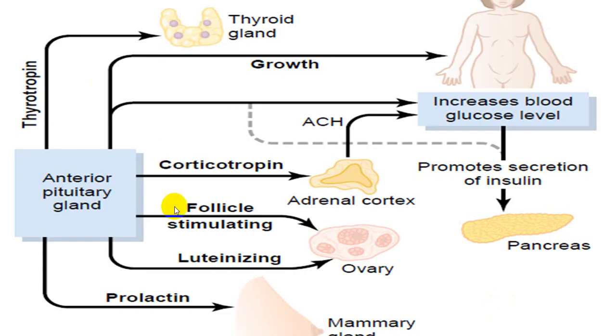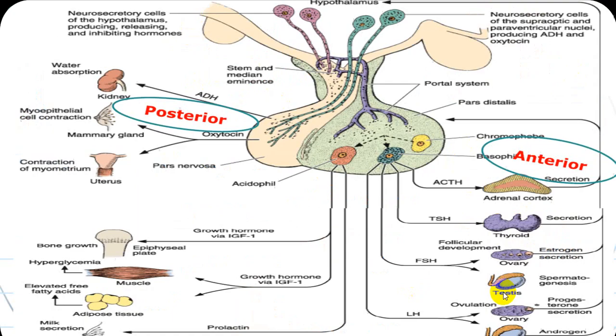Now this particular hormone is secreted from the anterior pituitary gland, the pars distalis, by alpha cells, or eosinophilic or acidophilic cells. It acts on almost all tissues and it promotes growth. That is the main action of growth hormone. So growth hormone will be acting on bone, muscle, fat, and other tissues.